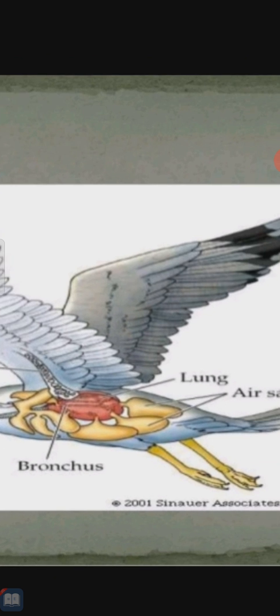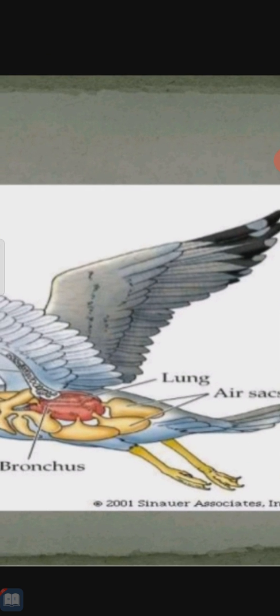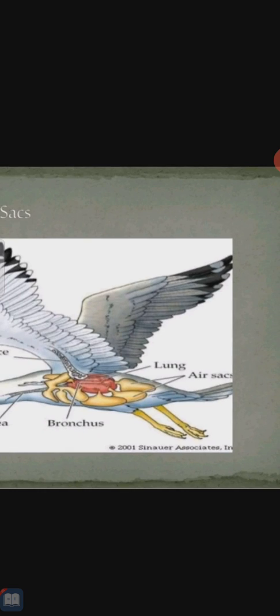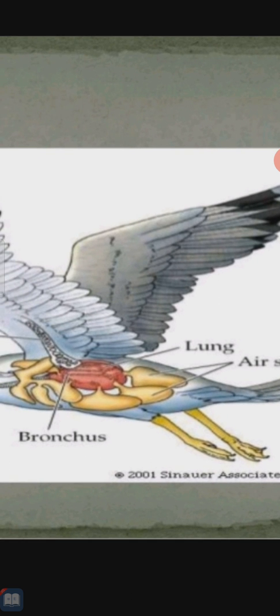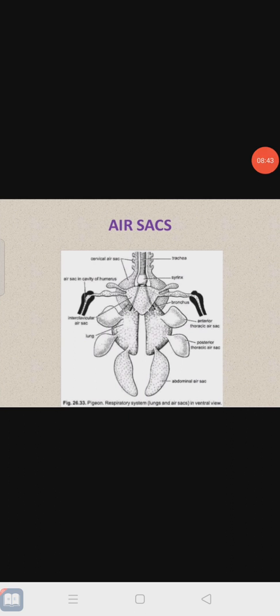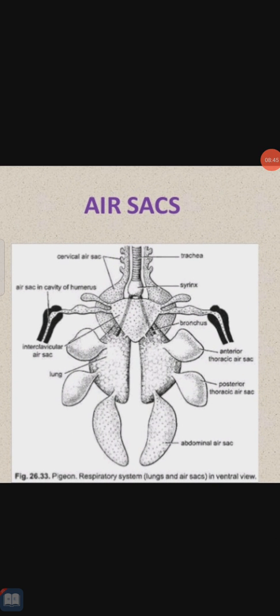Trachea, bronchus, lungs are like this. Air sacs are present at the lower side of the lungs. Thin-walled compartments are present. Then, air sacs of the blue rock pigeon. Each and every bird has a somewhat different structure that we have to study. Like these diagrams you have to draw. This we call the structure of the air sacs.